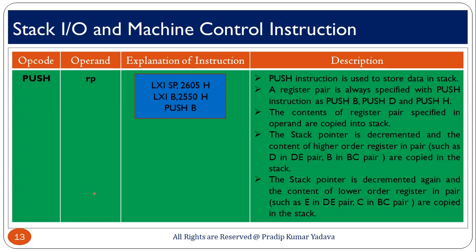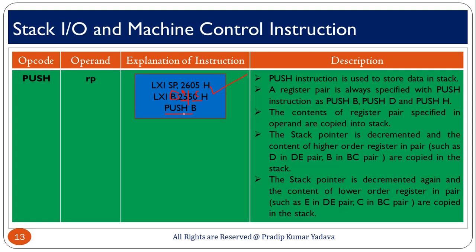Here I have chosen an example. You can see LXI SP, 2605, which is the value of the stack pointer. LXI B, 2550 means the data is stored in the BC pair: B stores 25 and C stores 50. Here this is the higher order value and this is the lower order value. B represents the BC pair, where B is 25 and C is 50, and this is the value of the stack pointer.